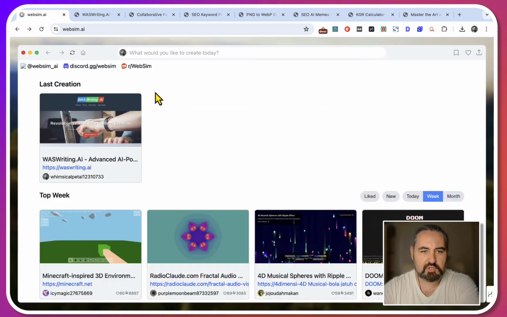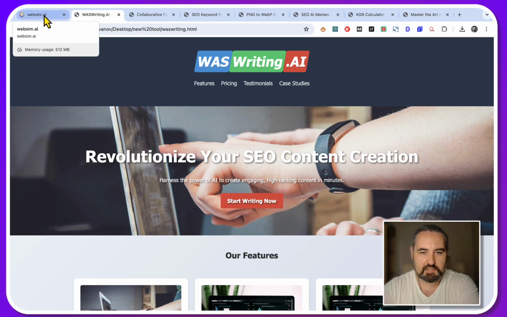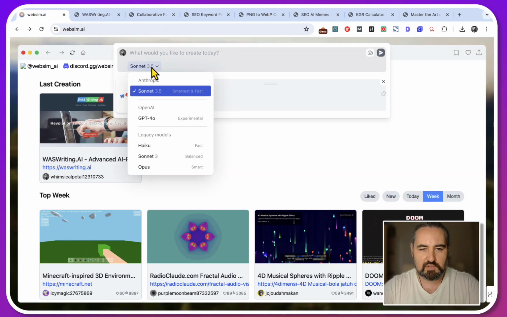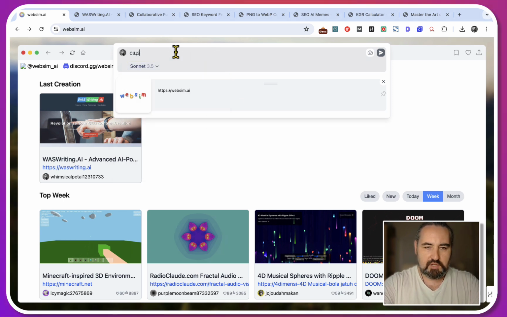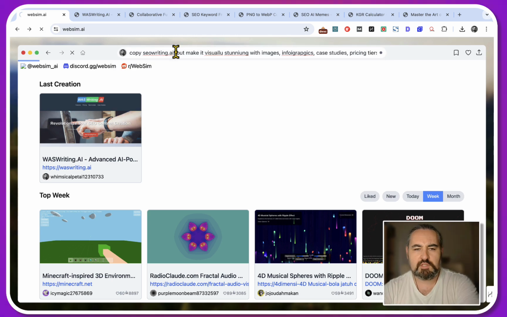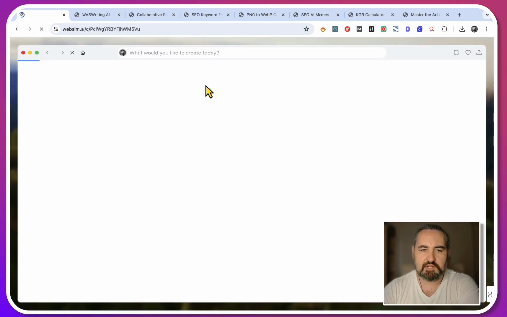So let me just guide you through some of the tools that I've built. So you all know how I like SEO writing.ai. So this was a mock test. And the prompts based on Sonnet 3.5, the default model. And I suggest you keep to Sonnet 3.5. So copy SEO writing.ai, but make it visually stunning with images, infographics, case studies, pricing tiers, etc. This is not the exact prompt that I used, but this is very close.